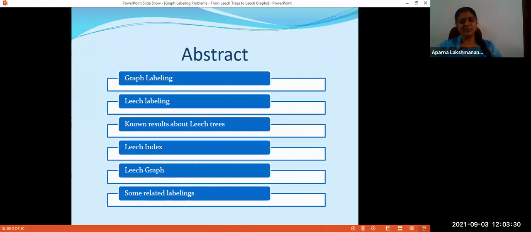An abstract will be like this. I'll briefly recall the definition of graph labeling. We'll see some variations of graph labelings, and my focus will be on leech labeling. I'll give you some known results about leech trees. Then I will introduce a pretty new concept called leech index. And we will move on to the generalization of leech trees to leech graphs. And if time permits, we can have some related labelings also, labelings which are related to or motivated from leech labeling.